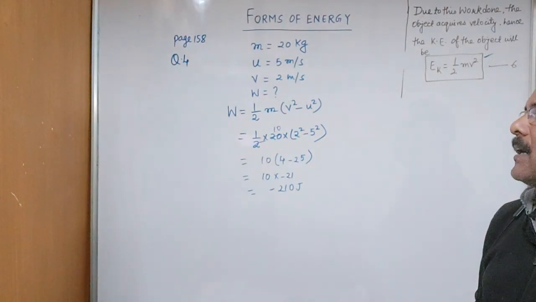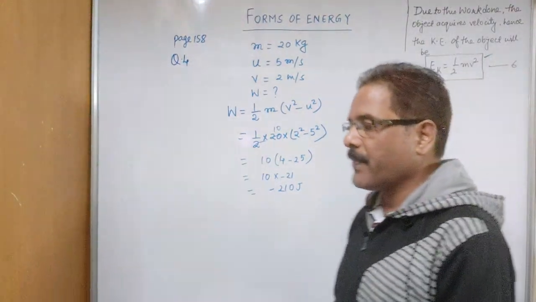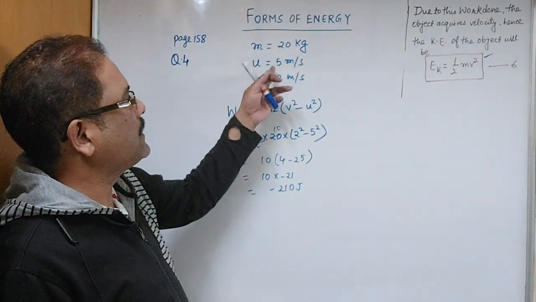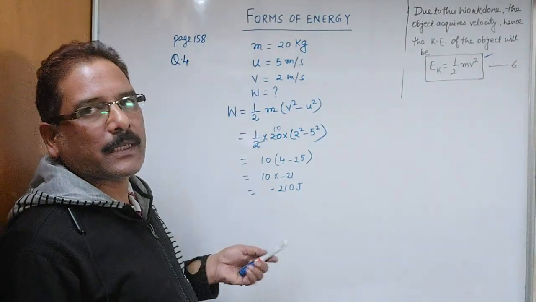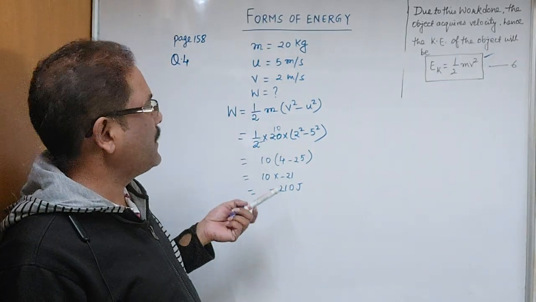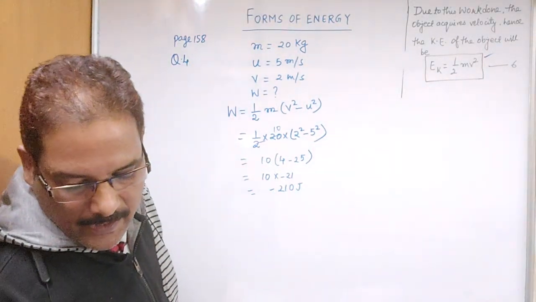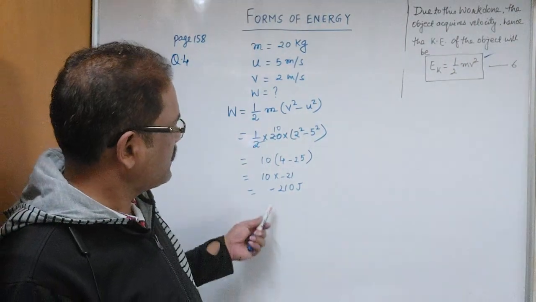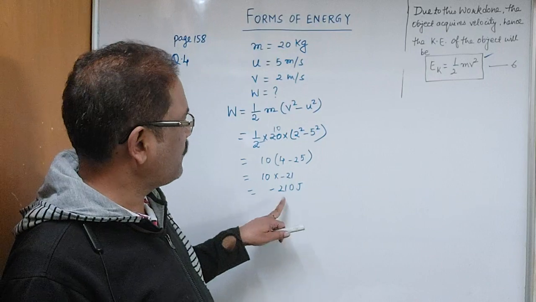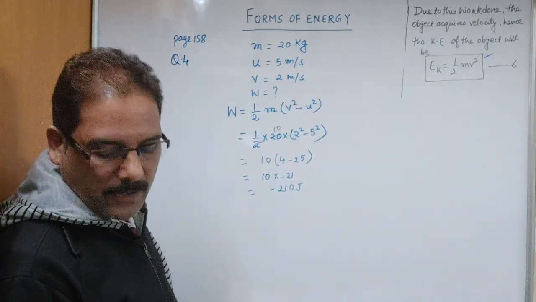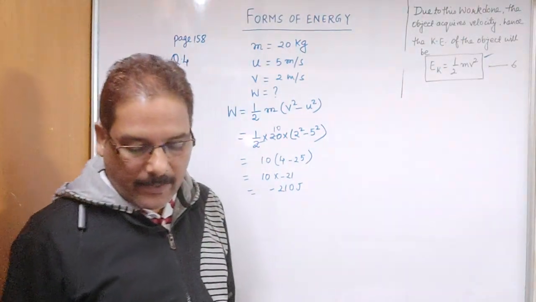It means the work done is negative here. And it is clear from the question that velocity decreases from 5 to 2 meter per second. It means brakes are applied, that's why the velocity decreases. So the amount of work done is 210 joule, and the negative sign shows that the work done is negative.